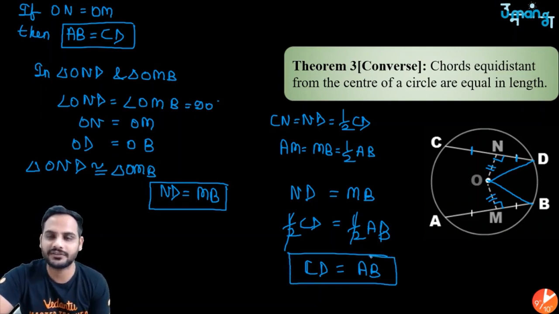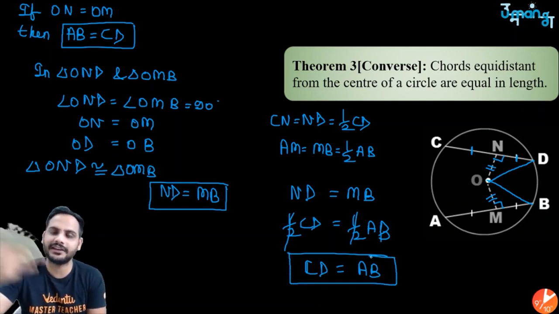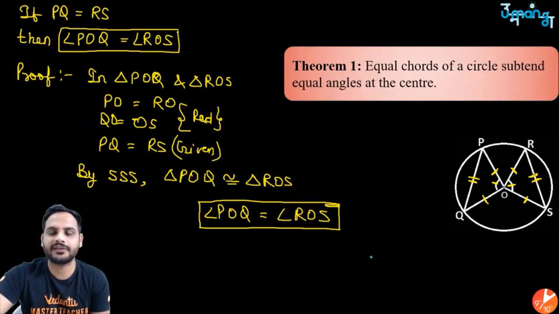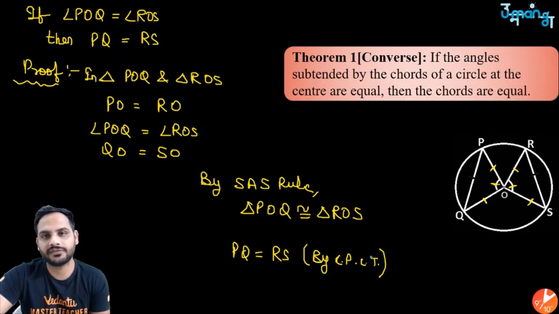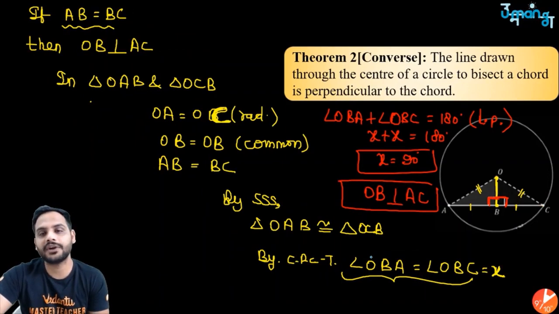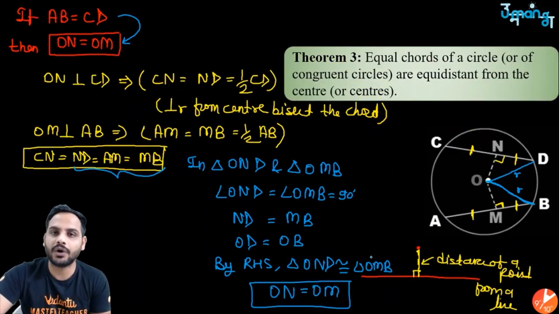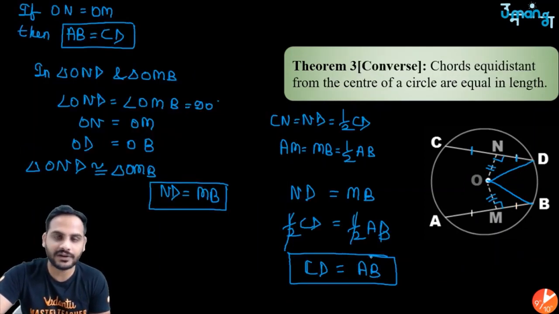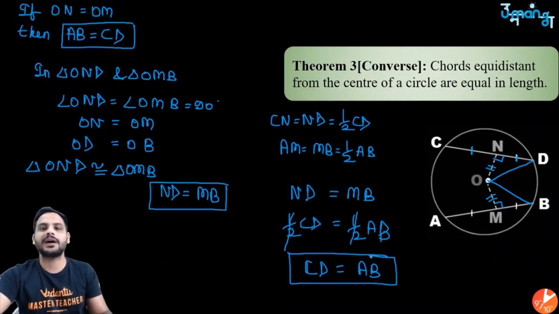So these are your 6 theorems. Mostly it is 3 theorems and their converse. So just revise the theorems one more time before we start the next part. First is equal chords of a circle subtend equal angle at the center, and if the chords subtend equal angle at the center, then the chords will be equal. Second, perpendicular from center bisects the chord, and if we join the midpoint of a chord with the center, that line will be perpendicular to the chord. Third, equal chords are equidistant from the center, and if two chords are equidistant from the center, then the chords will be equal.